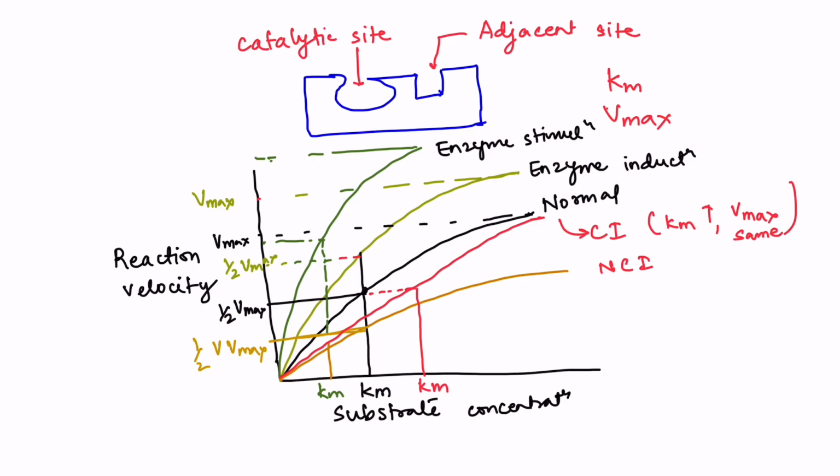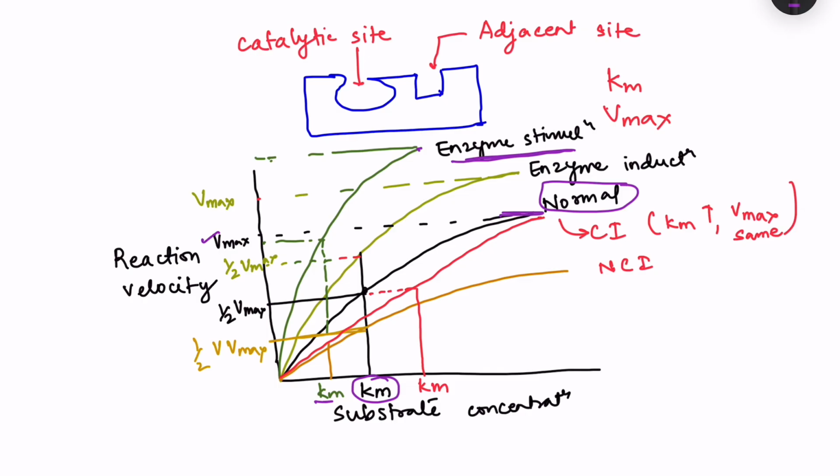Suppose there is enzyme stimulation, which I said is rare. What is going to happen? For the same enzyme, the rate of reaction is going to increase and the Km also decreases. You see here, this is the normal one, and suppose this is the Vmax for this particular condition and this is the Km.